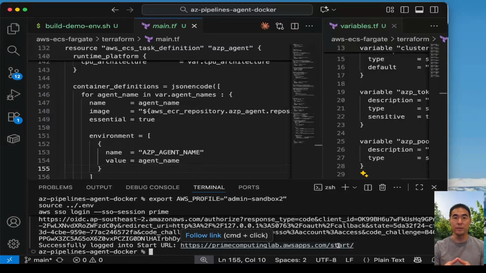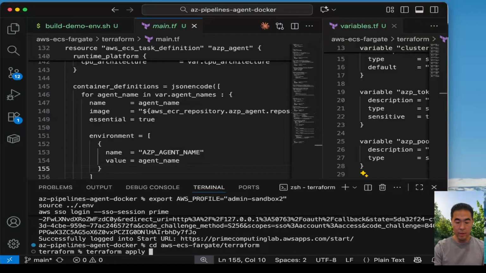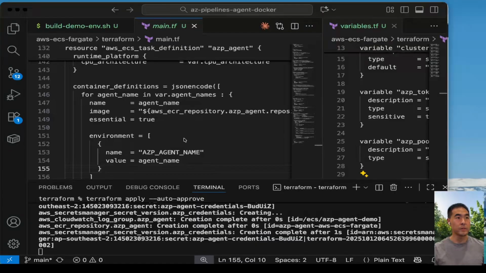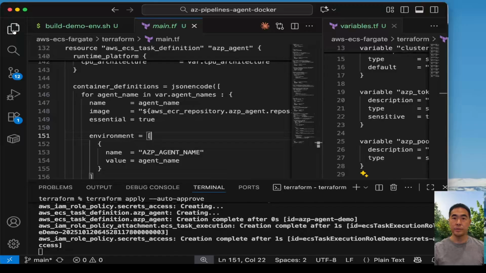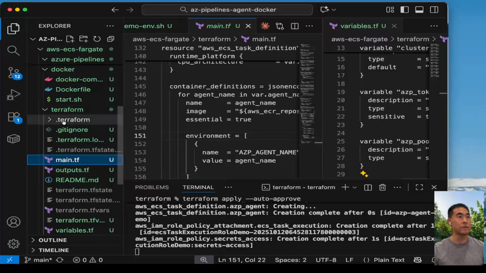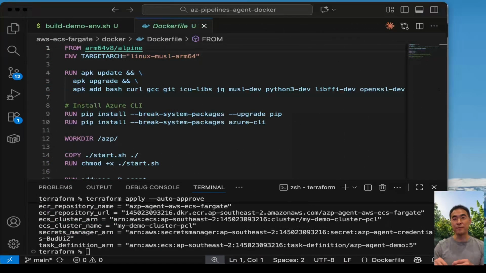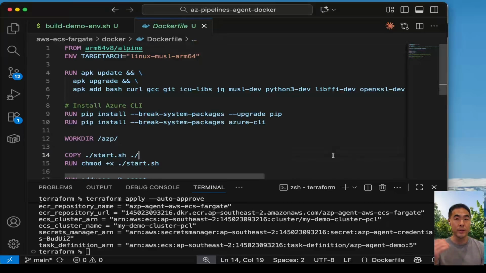So I will now build our environment with Terraform, with a terraform apply auto approve. And while it's deploying that, let me just share the Dockerfile. If you've seen my previous videos on Azure Pipelines in Docker, you will probably be familiar with this Dockerfile. It's the exact same Dockerfile that I've used throughout. And this is the Dockerfile that's based on Microsoft documentation on hosting Azure Pipelines agents in Docker containers.